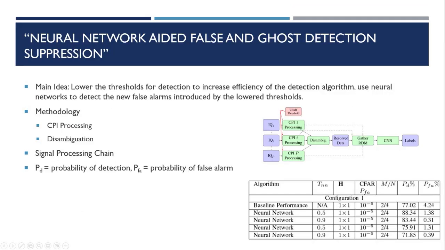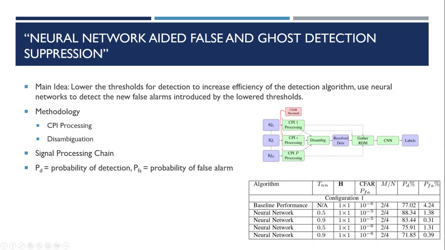The next paper uses a neural network in order to increase the efficiency of the target detection algorithm. More specifically, the general idea is that researchers intentionally lower the thresholds for detection and binary integration so that more targets are allowed to pass through. However, doing so will increase the amount of potential ghost targets or false alarms, so researchers compensate for this potential increase of false alarms by employing a convolutional neural network to determine if these resolved detections are just noise or an actual target.